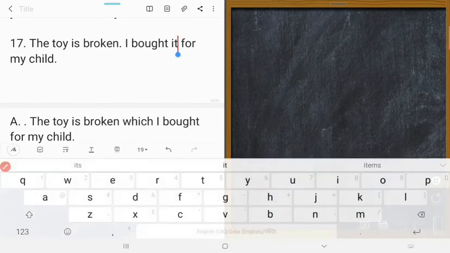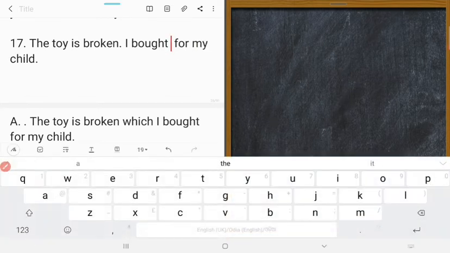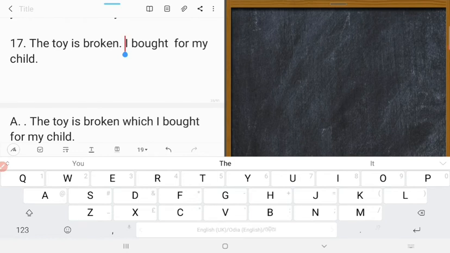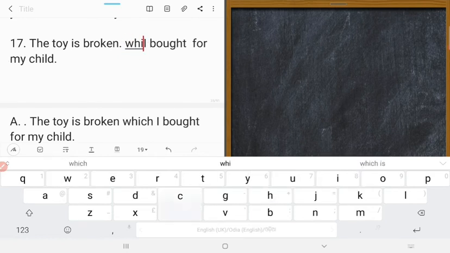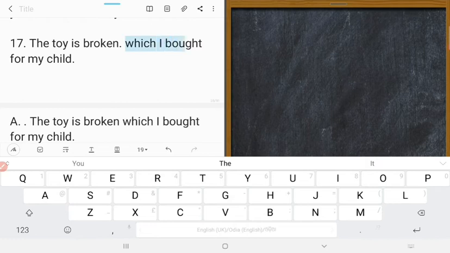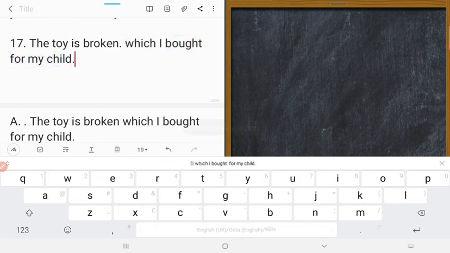So let's remove it. Instead of it, I am going to write which. Now it became a which clause, and this clause is related to the toy. So we will write this one just after the toy. Yes, let's paste it.